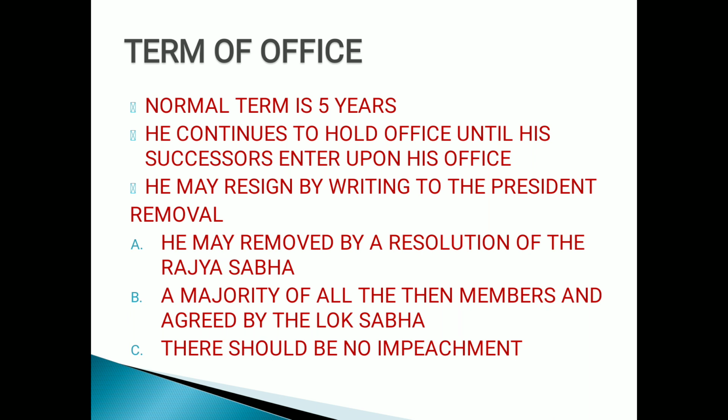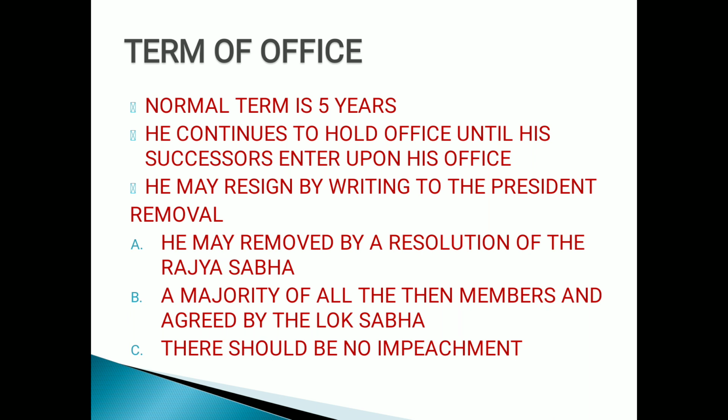Only removal, children. Impeachment always takes place in case of the president of India and the judges of Supreme Court and High Court. The vice president can be removed by a resolution, and there is a difference between a resolution and an impeachment. So let's see how the vice president of India is removed.